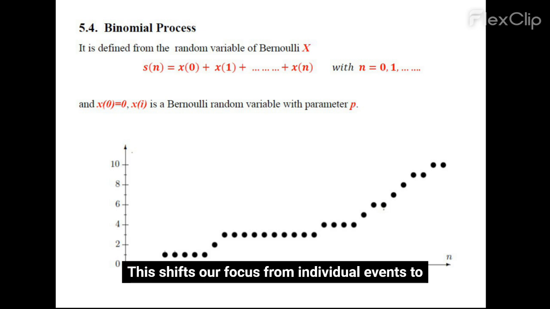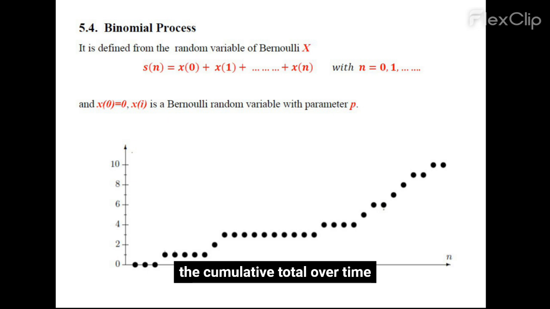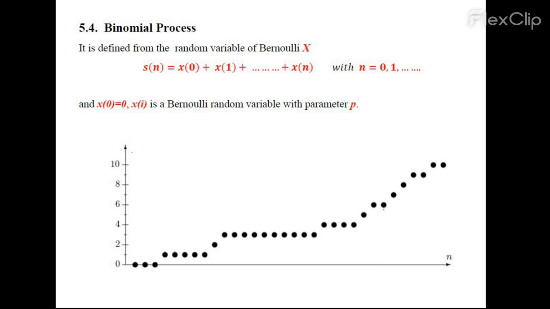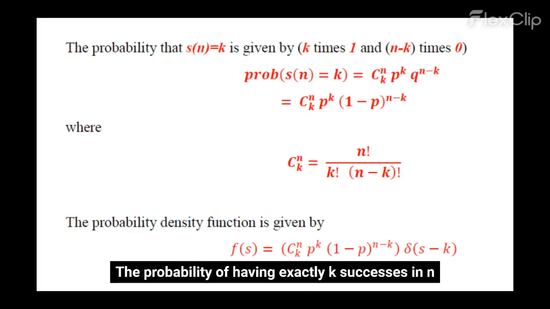This shifts our focus from individual events to the cumulative total over time. The probability of having exactly k successes in n trials is given by the binomial distribution formula. This uses the n choose k combination multiplied by the probabilities of success and failure. It tells us the likelihood of reaching a specific cumulative state after a certain number of steps.